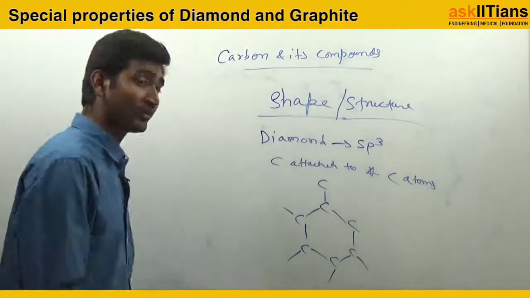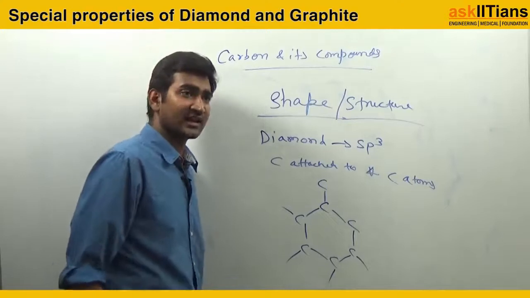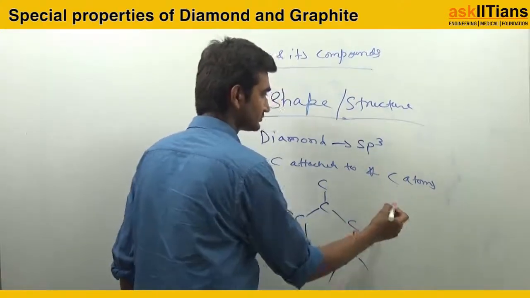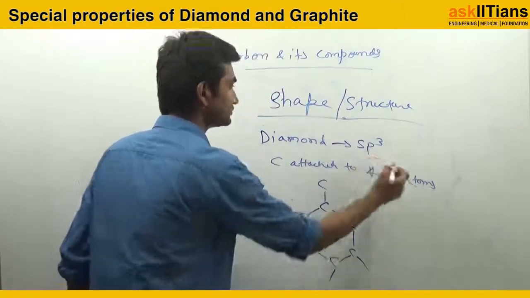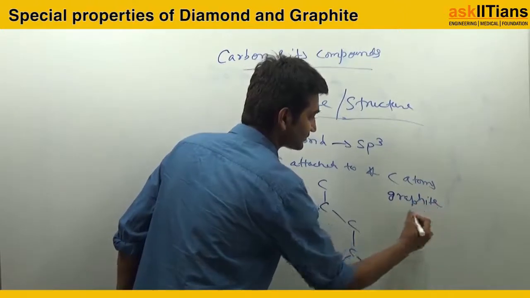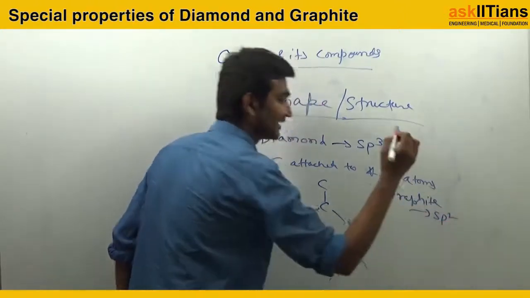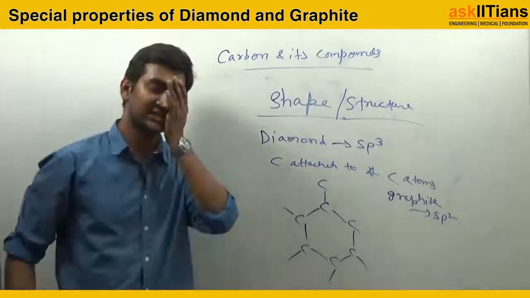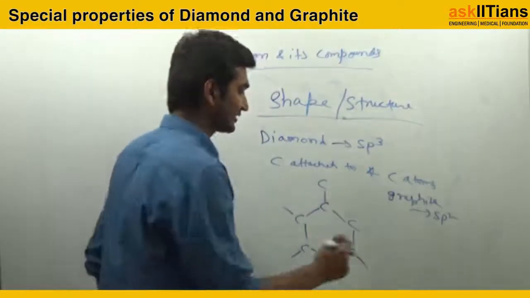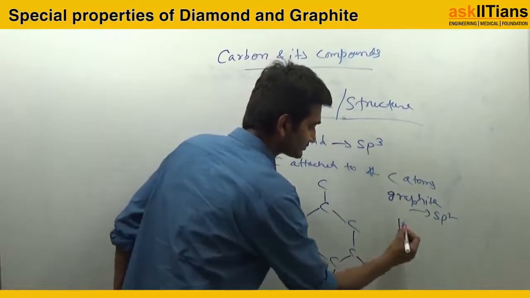While in the case of graphite, my carbon is sp2 hybridized. That means there is a lone pair there, and the shape looks like this.